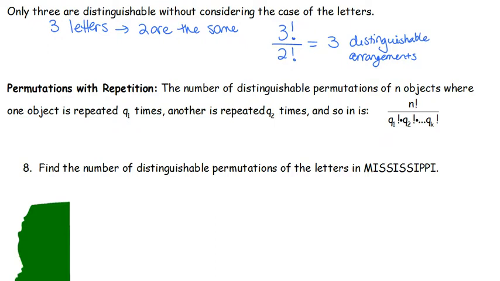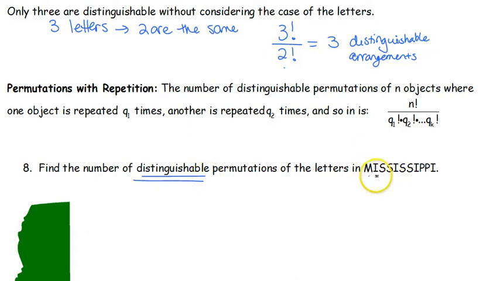So when we look at permutations with repetition, we have a new little formula. The total of n objects factorial on top, and then how many times a letter or something is repeated on the bottom. Sometimes you only have one thing repeated, like with pop. When we had pop, we had 2 P's. One letter was repeated twice. Sometimes you're going to have multiple repetitions. So we look at the number of distinguishable, which is the key word there, ways in which we can order Mississippi.